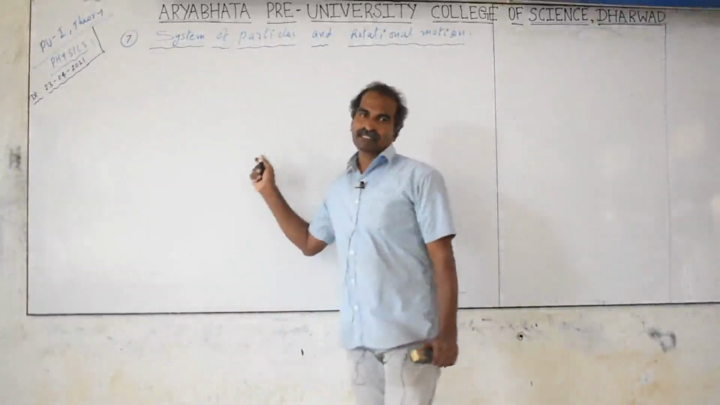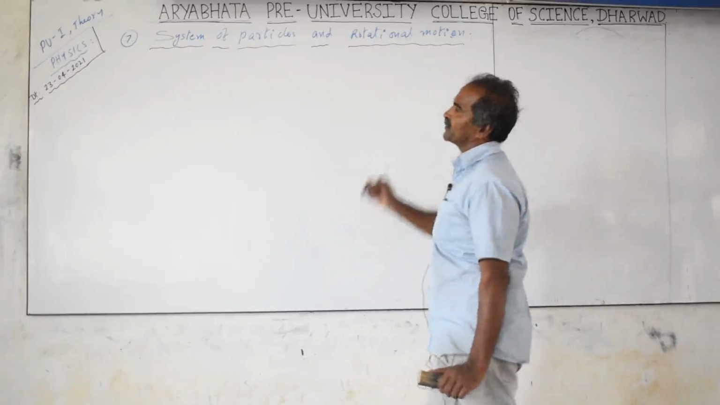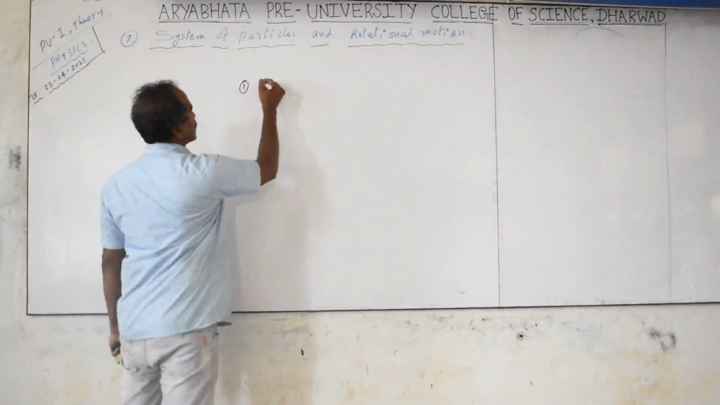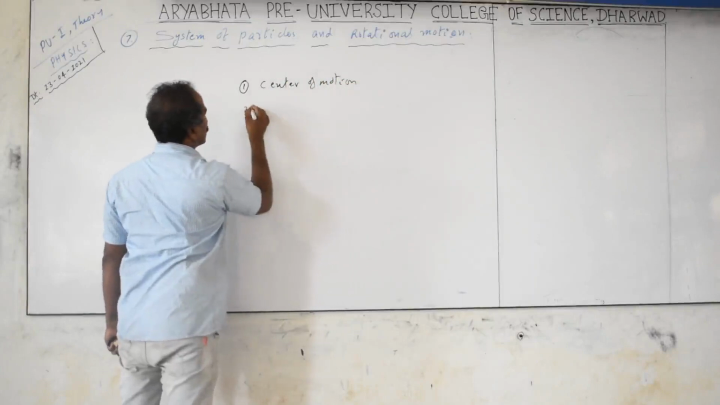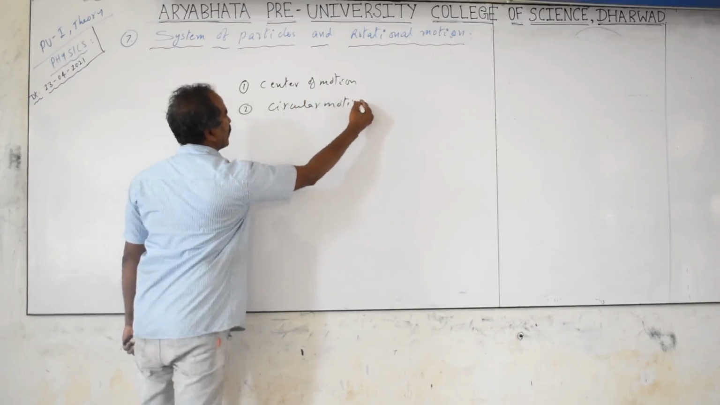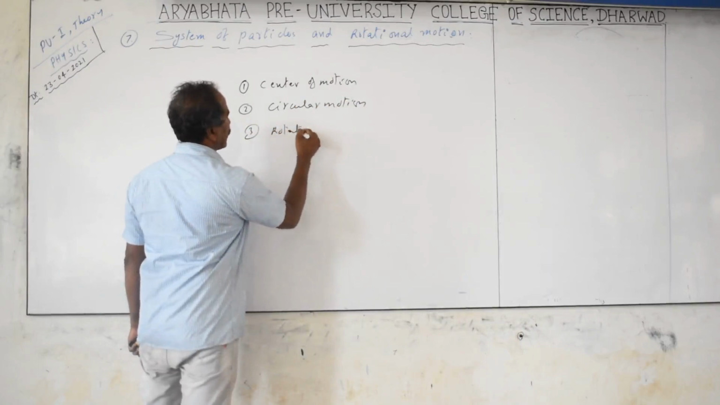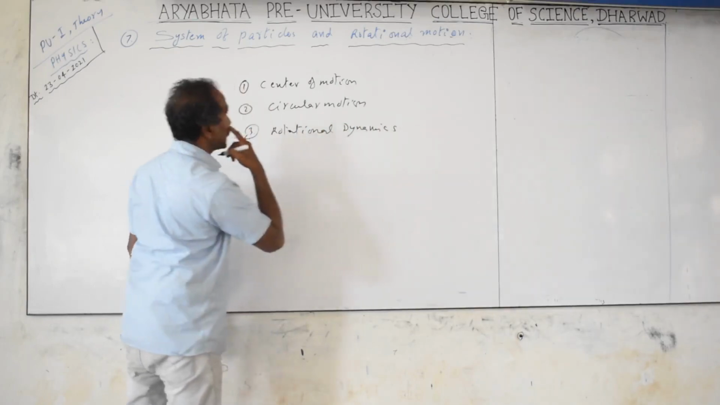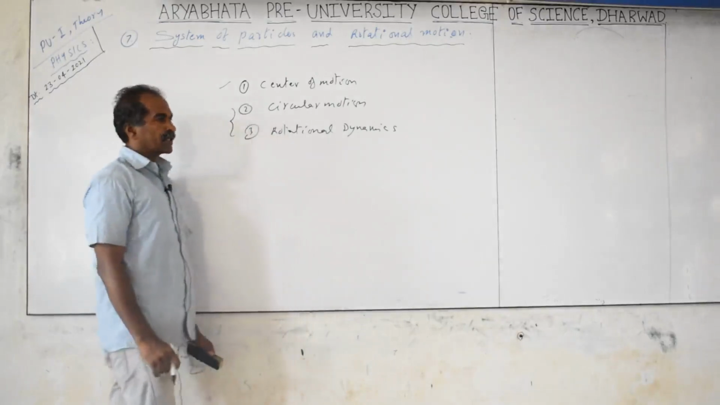Seventh topic in physics. Now I am going to cover system of particles and rotational motion. This is a big topic. It is divided into parts. One is center of mass. Two is circular motion. Three is rotational dynamics. Center of mass we will cover first, then the remaining two we are going to cover.